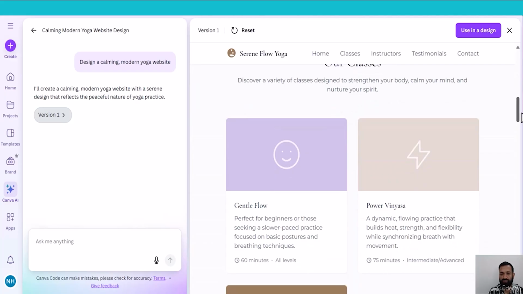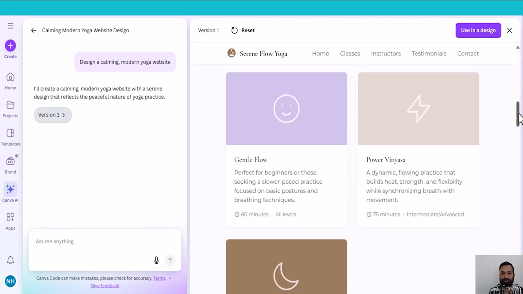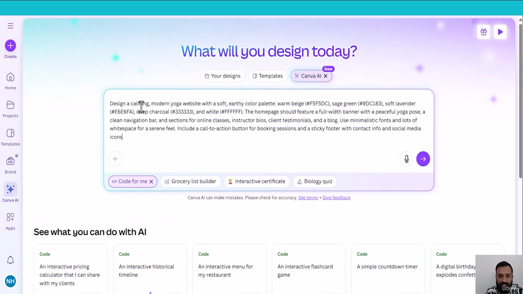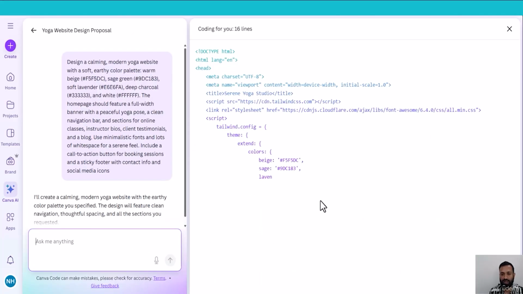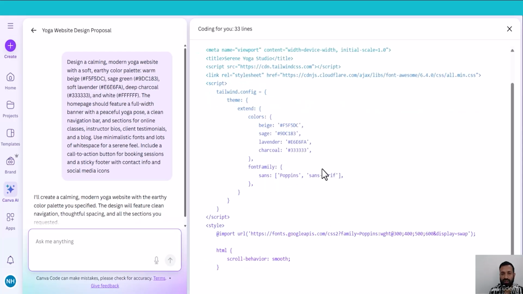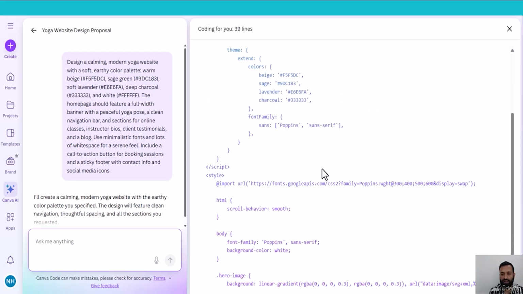For example, if I write another, more detailed prompt: design a calming modern yoga website with a soft earthy color palette. I mentioned the color palette. The homepage should feature a full width banner with a peaceful yoga pose. I included detailed information about the website. Let's see what Canva comes up with for this prompt, and Canva Code starts generating code on the fly. Let's wait a bit and see what Canva comes up with.